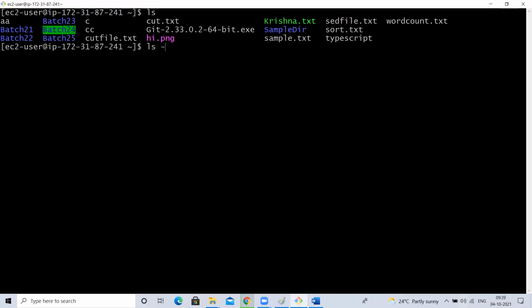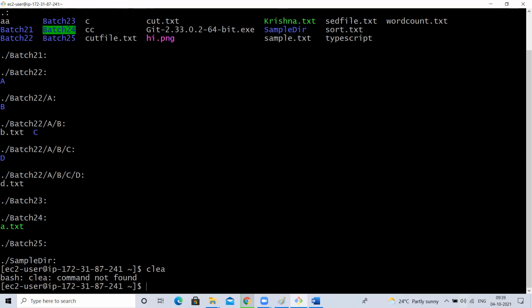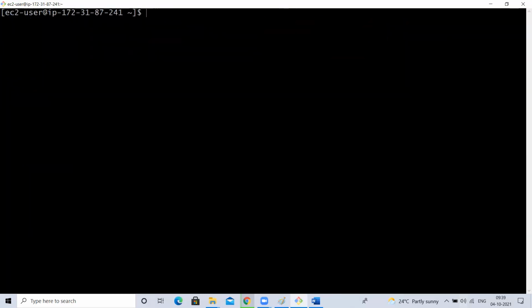ls -R, capital R. It is going to list recursively. So B2 has a directory inside, and inside that B2 directory there is B. But it is a little complex to read. So what I'm going to do is, I'll just type tree.